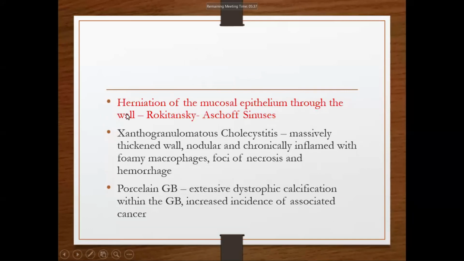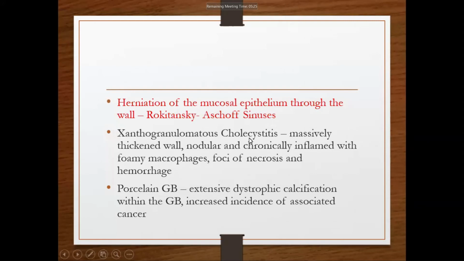There are two terms: xanthogranulomatous cholecystitis and porcelain gallbladder. Xanthogranulomatous cholecystitis consists of foamy macrophages. It is triggered by rupture of the Rokitansky-Aschoff sinus into the wall of the gallbladder, which results in accumulation of macrophages that have ingested biliary phospholipid.